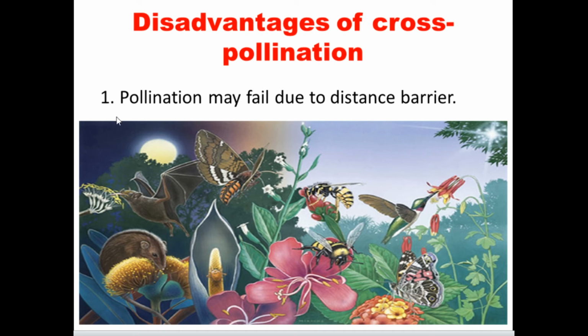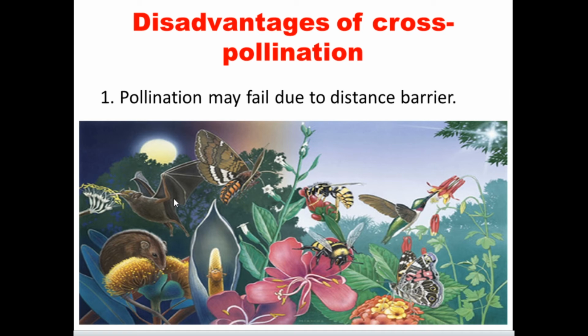So look at these pictures, many agents are present. This is a bat, a rat, wasps, butterflies, different types of butterflies, the house bee or honeybee, we can take it as a honeybee also, and birds are there. These are some of the agents which help in cross pollination.